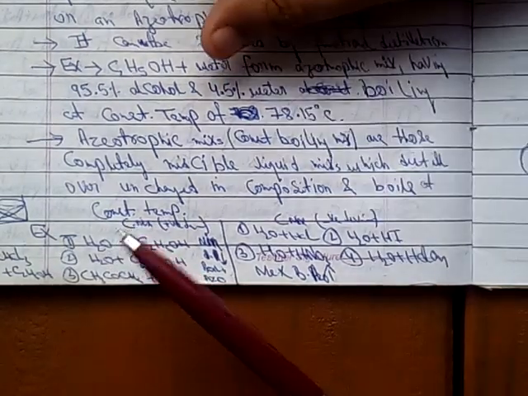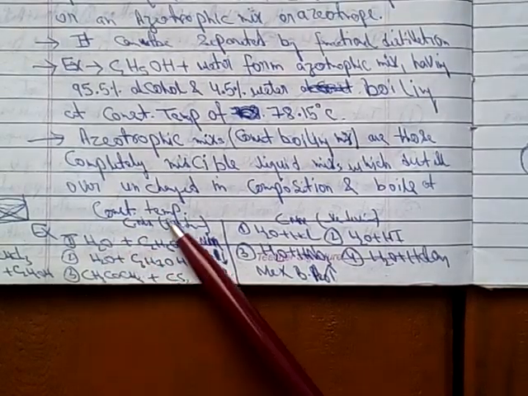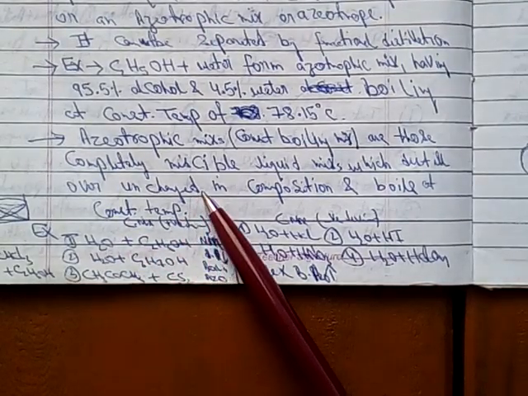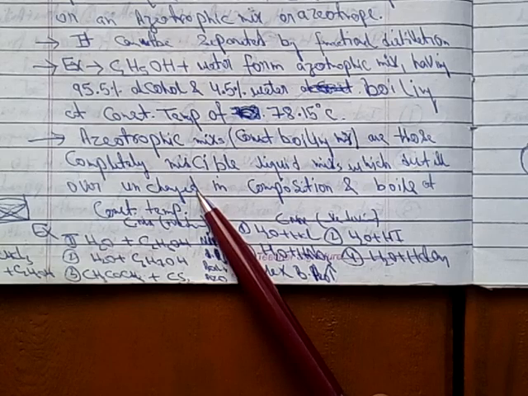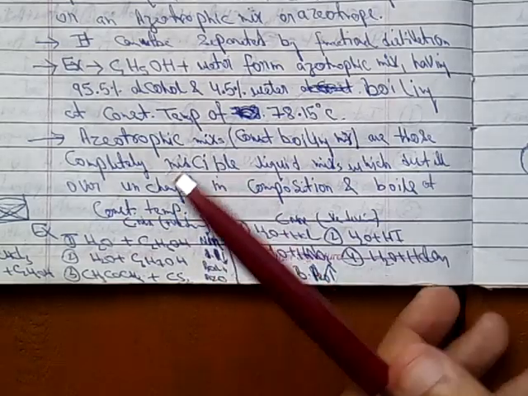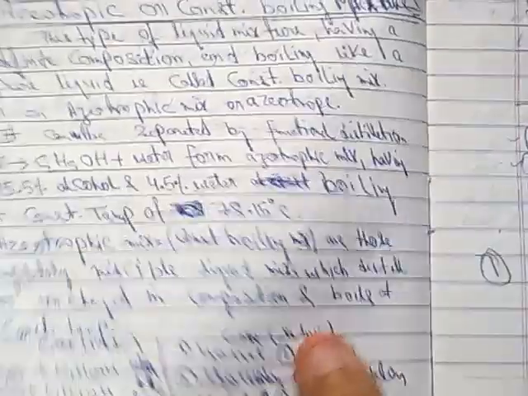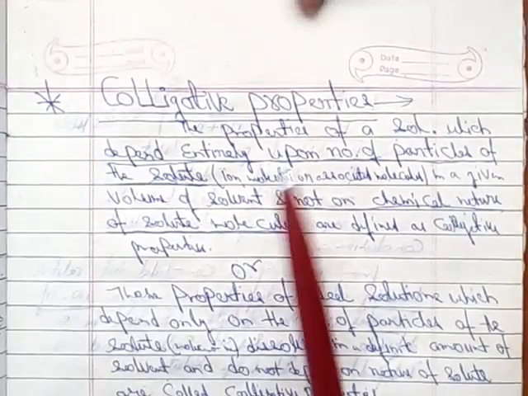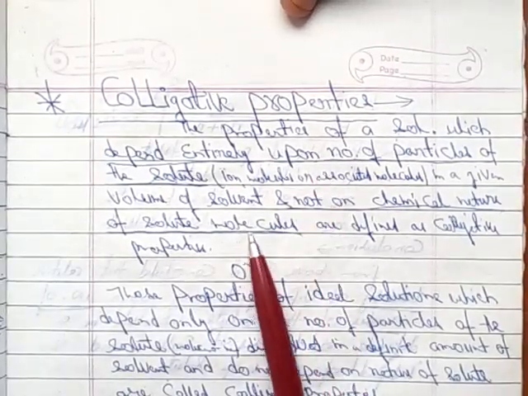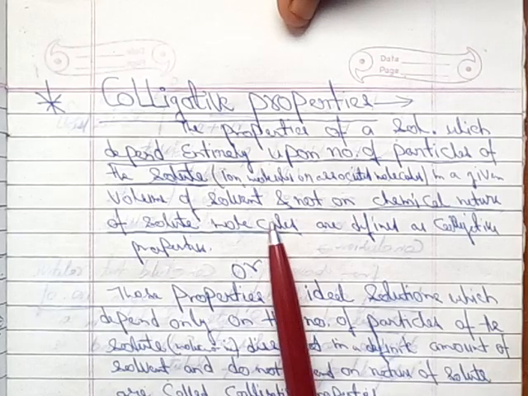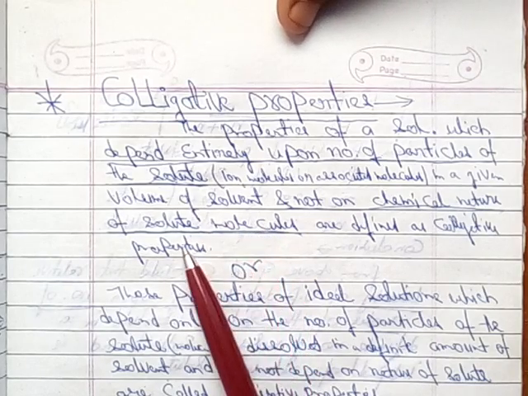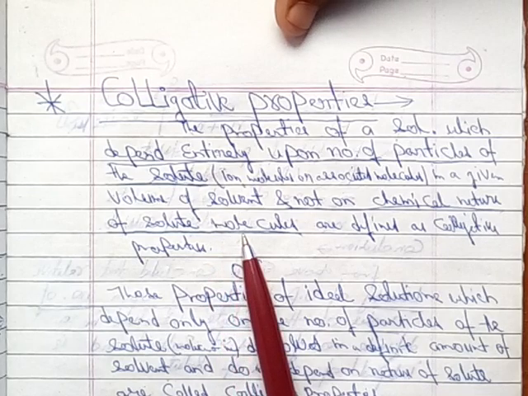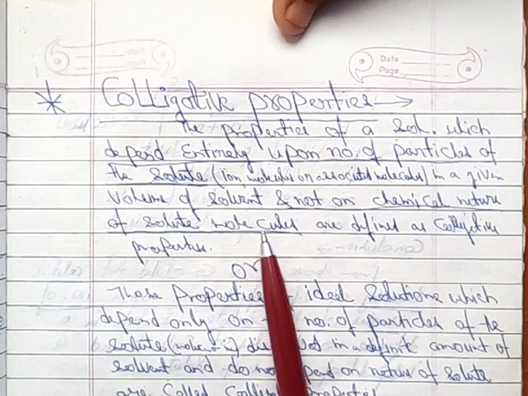So till here we have completed the major part of Raoult's law. Now we are going to proceed with very important properties, which are important in terms of exam also, and questions must come from this part. The name of that topic is colligative property, very important from here onwards. So whom we call colligative property? It entirely depends on the number of particles of solute.